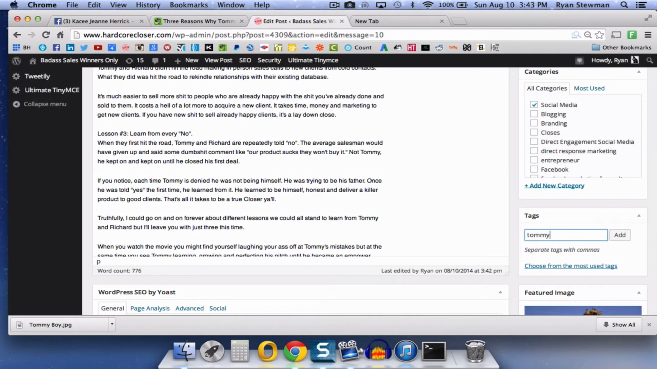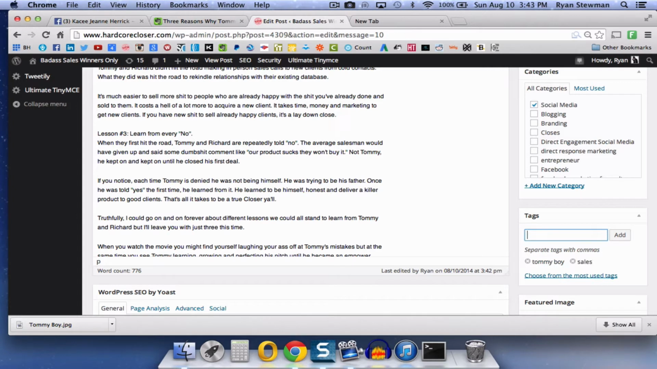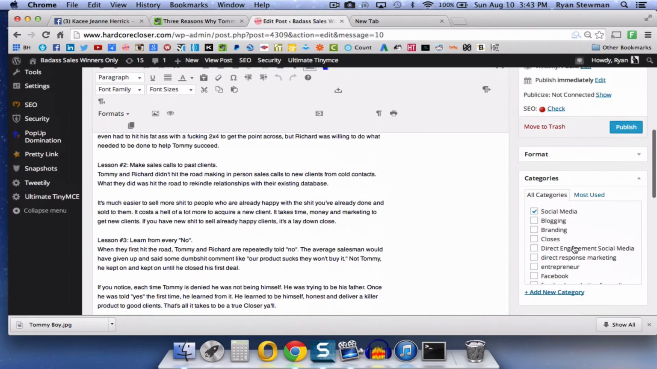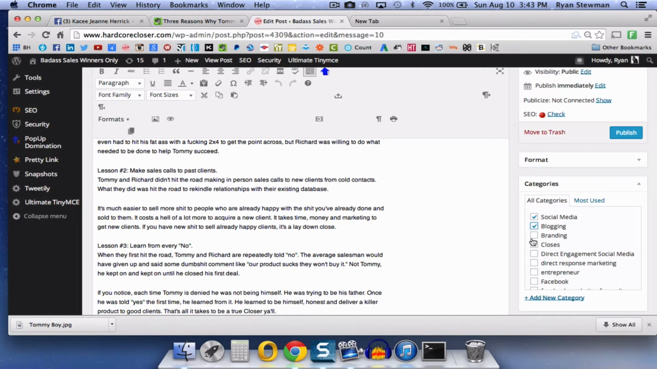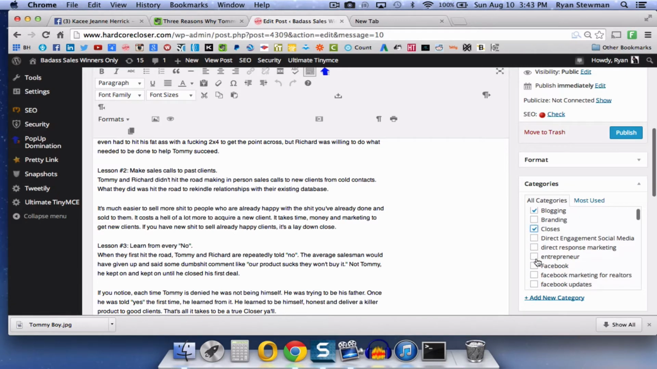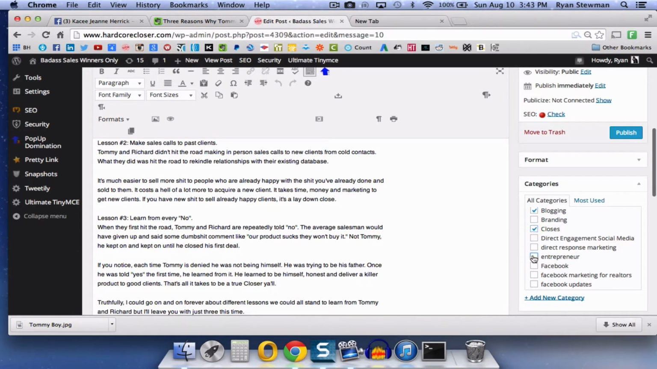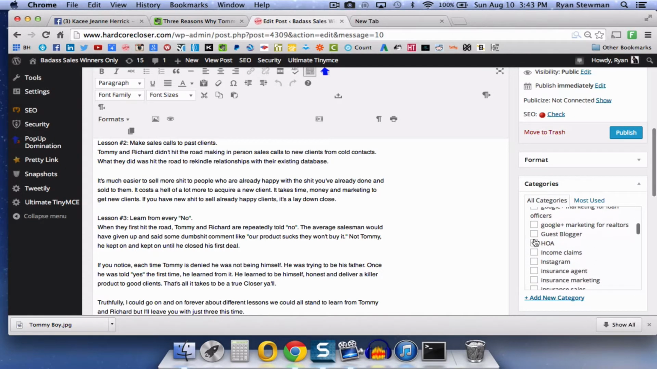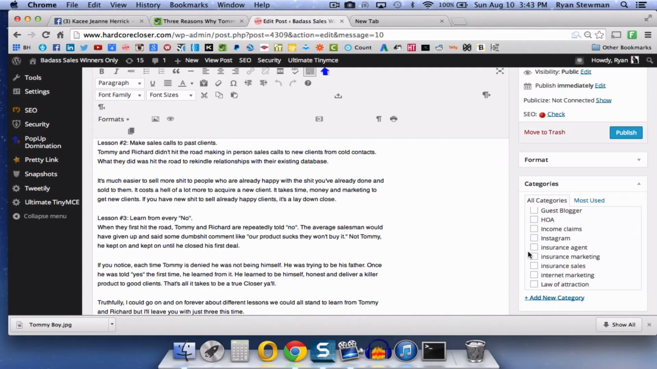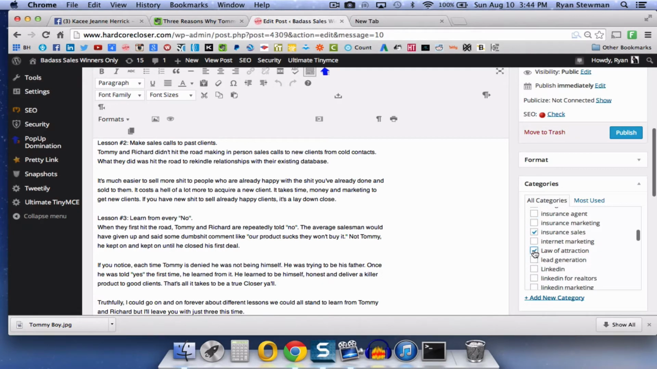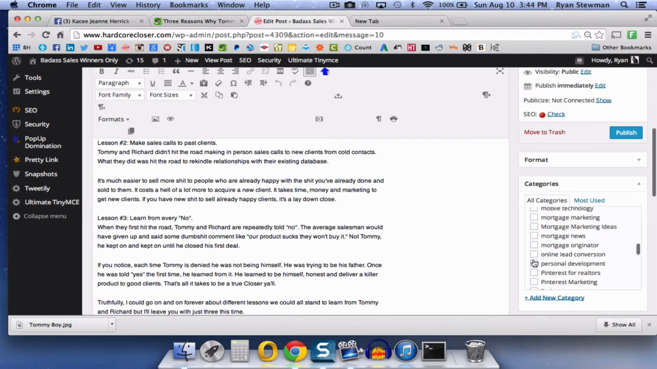Tags here, I'll put Tommy Boy, sales. That's good enough. Now under categories, obviously this is blogging, different closes. If you read the actual writing that I put on there, you can kind of get an idea about that as well. Goals would be another one that fits in there for this particular case of Tommy Boy. Insurance sales, not marketing. Law of attraction, lead generation, we talk about that. We talk about personal development.